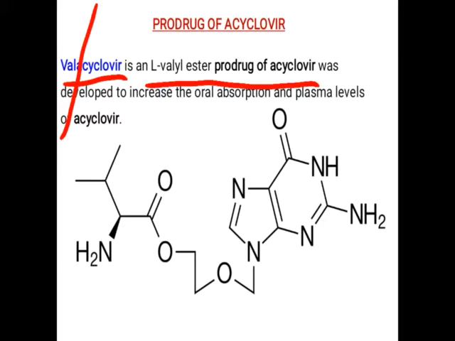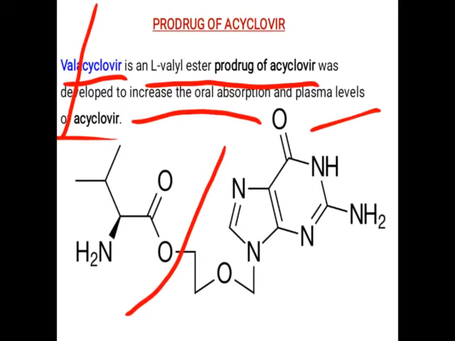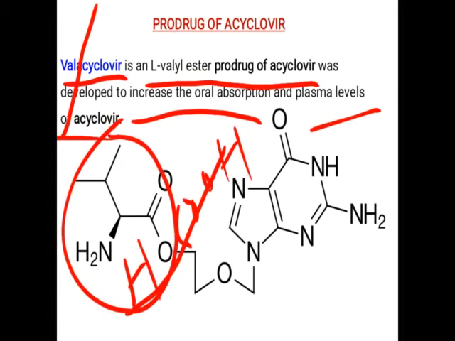And why is this product developed? To increase the oral absorption and plasma level of acyclovir. So if you go through this part, here COOH is present, here H is present. That is the structure of valine.